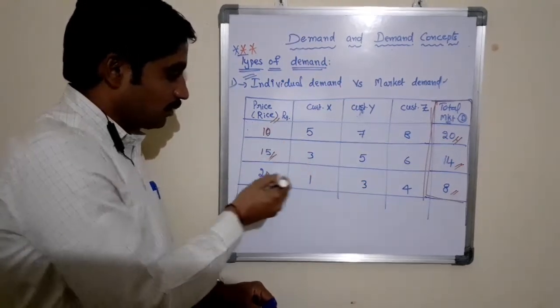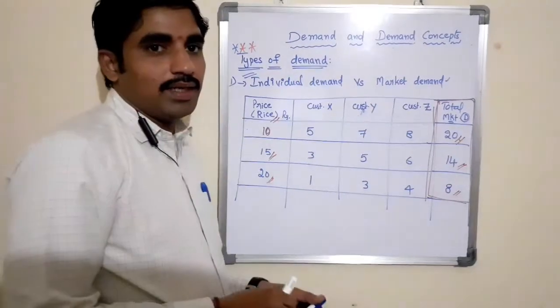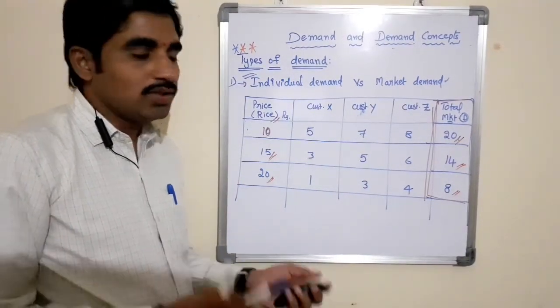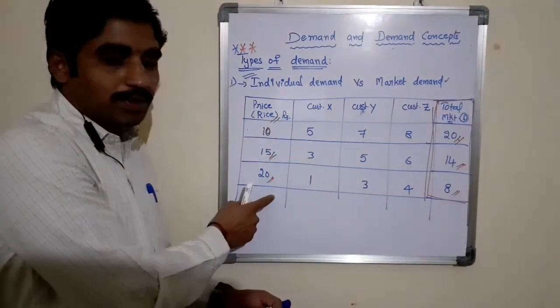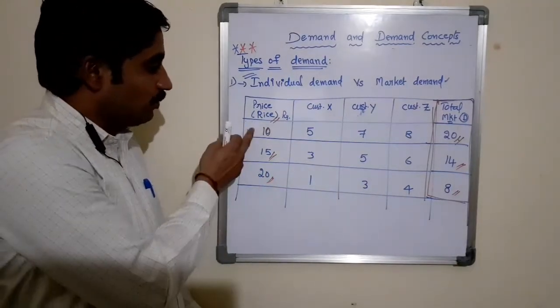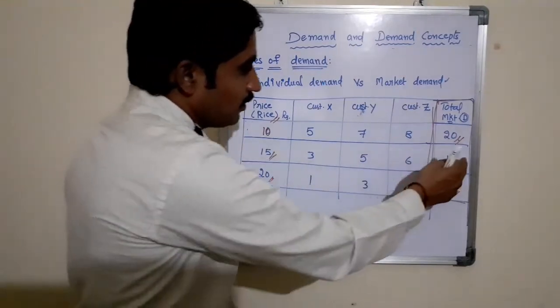with respect to prices. That is why market demand is the aggregate of all the individual consumers of a product over a period of time at a specific price, while other factors are constant. At rupees 10, 20 bags. At 15, 14 bags.